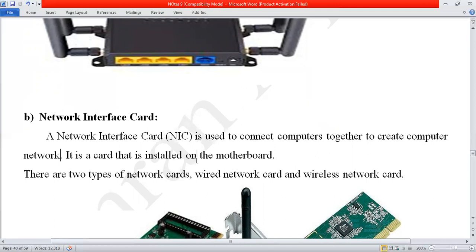Number one thing, there is a device called a NIC card which is inserted in the computer. One NIC card is on the back side, and another NIC card is on the back side of the other computer, and we will connect the cable to make a network. So these are called network interface cards. NIC card is used to connect computers.